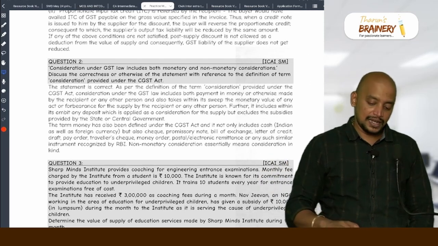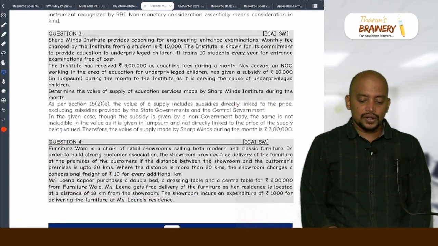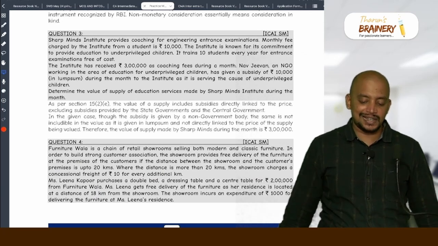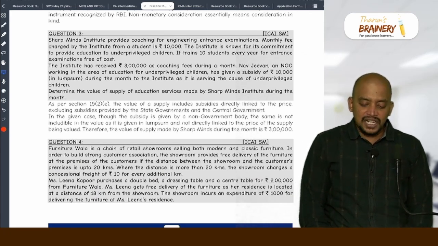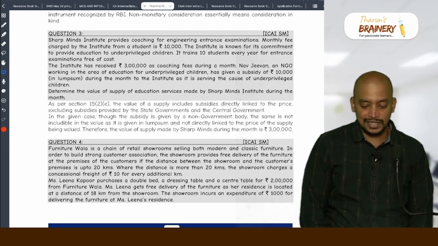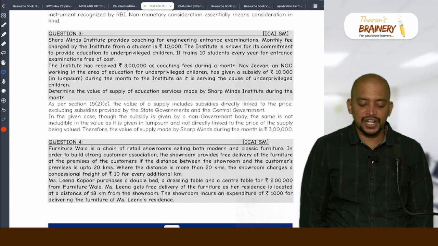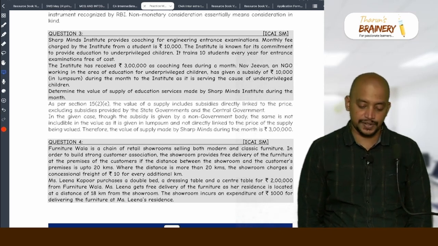Okay. Next. Sharp Minds Institute provides coaching for engineering entrance examination. Monthly fee charged by the institute from a student is rupees 10,000. The institute is known for its commitment to provide education to underprivileged children. It trains 10 students every year for entrance examination free of cost.